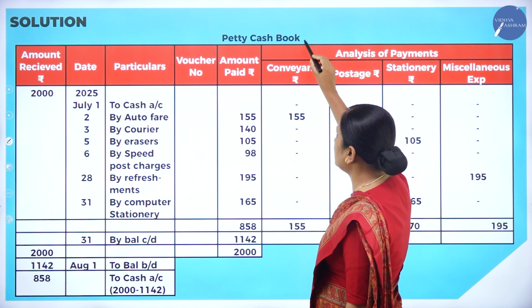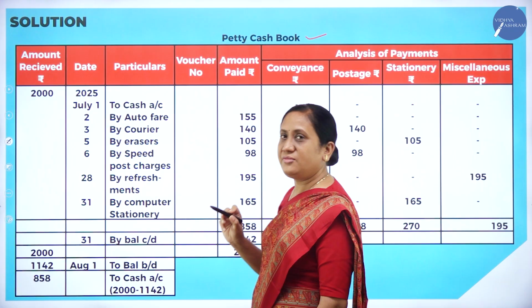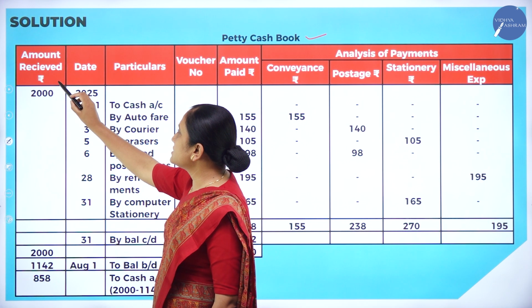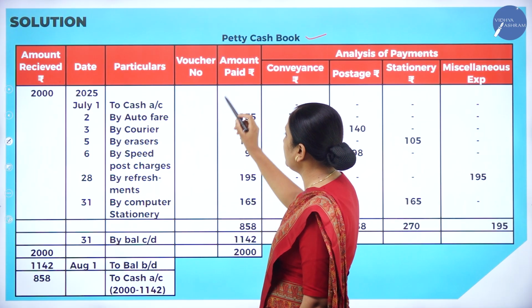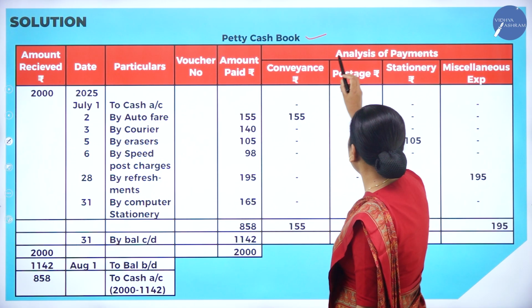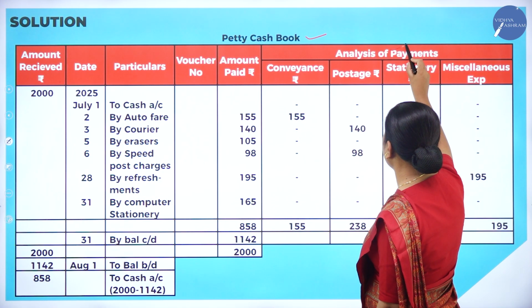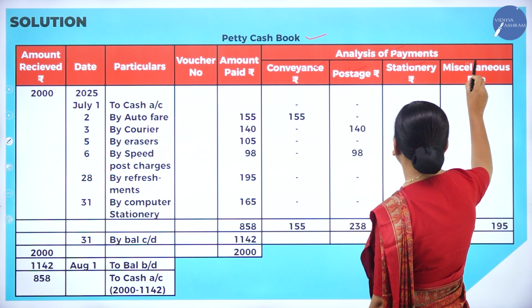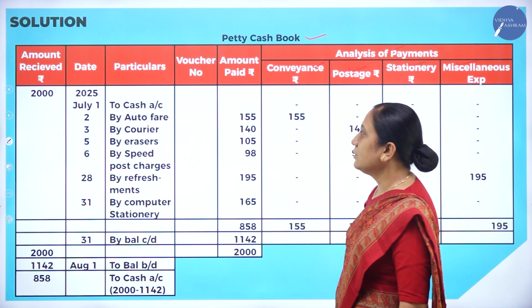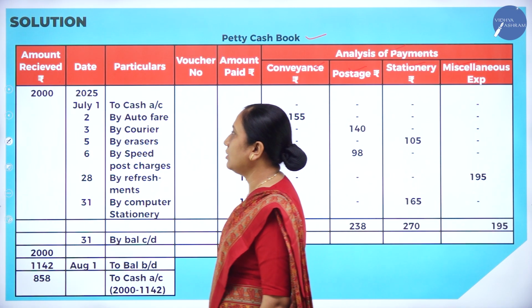This is the heading, petty cash book, and we will make all the columns. Amount received, date, particulars, voucher number will be left blank, amount paid, and then the analysis of payments: conveyance, postage, stationery, and miscellaneous expenses. Like that you have to make the columns.